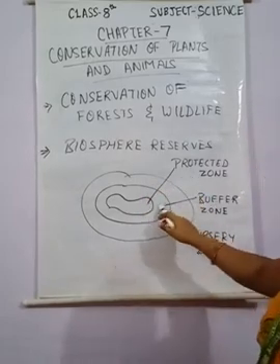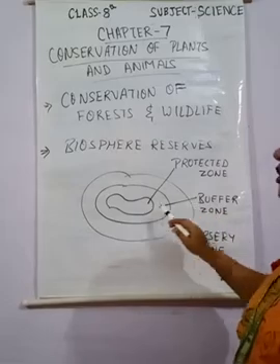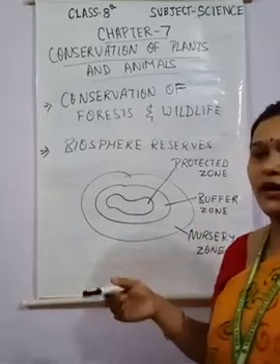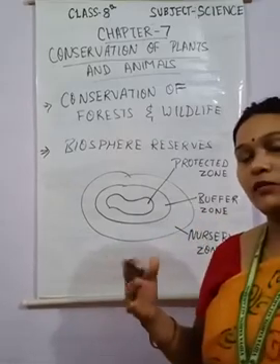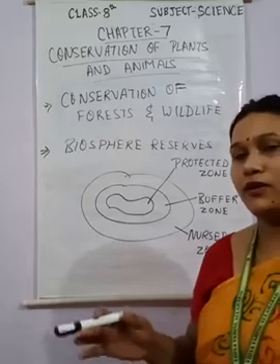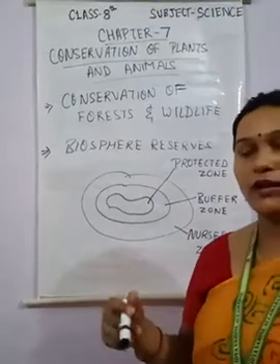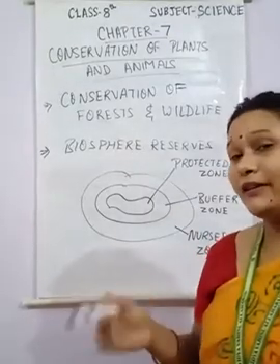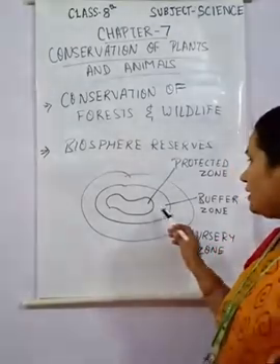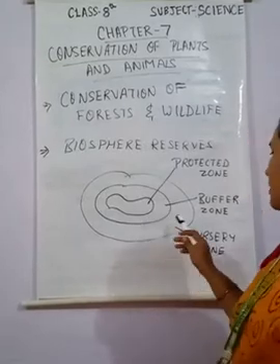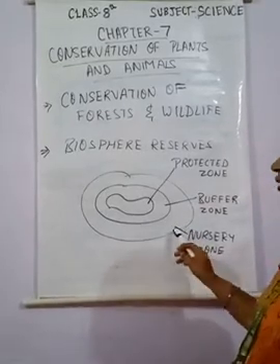And after this, the next type of zone is called the buffer zone. तो buffer zone is the area जहाँ पे गवर्नमेंट प्लान करती है कि यहाँ पे ढेर सारे प्लांट्स को ग्रो करेंगे, so that it will look like a dense forest, right. Again this area is strictly prohibited. Then the last area is called the nursery zone.